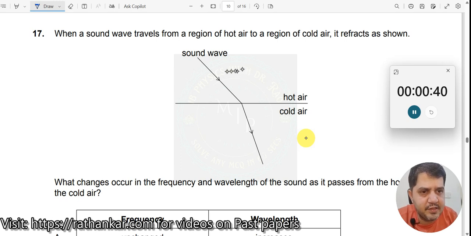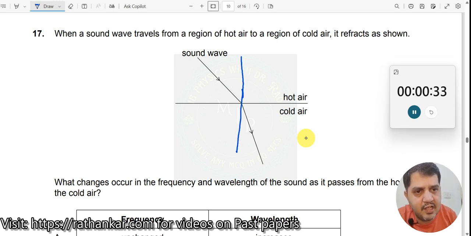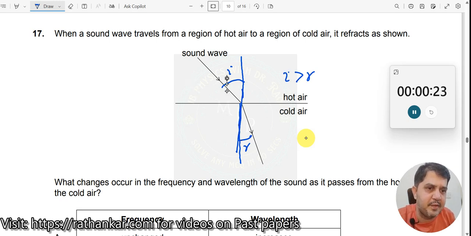So what you do first, whenever you have a ray of sound wave like this, is draw the normal. Drawing the normal, it's like this over here. So this is your angle of incidence and this is your angle of refraction. Now you see, definitely I is greater than R. Keep a protractor, or just by sight you can say that I is greater than R over here.